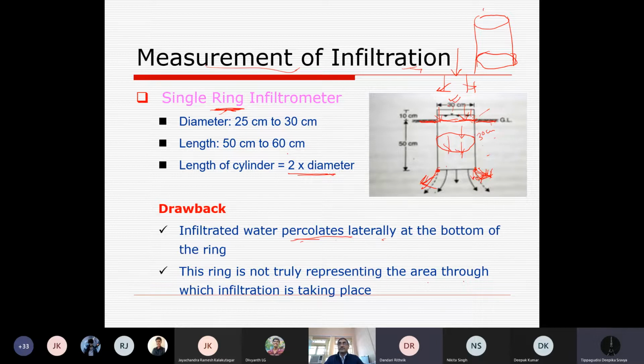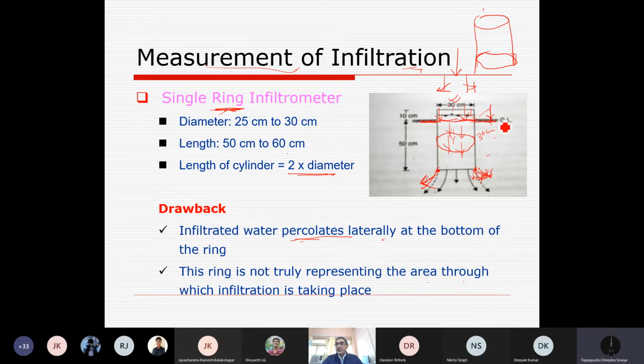Sir, aren't we losing the initial flow characteristics, because it measures the infiltration capacity after 50 centimeters of soil? No, this is not the case. Our idea is simply the rate of entry of water into the soil, but its movement should be vertical.